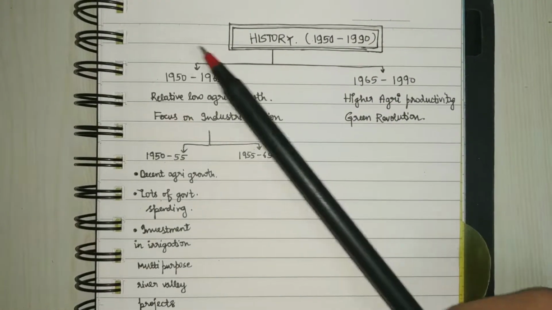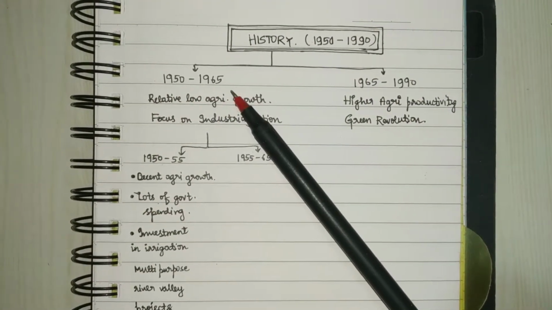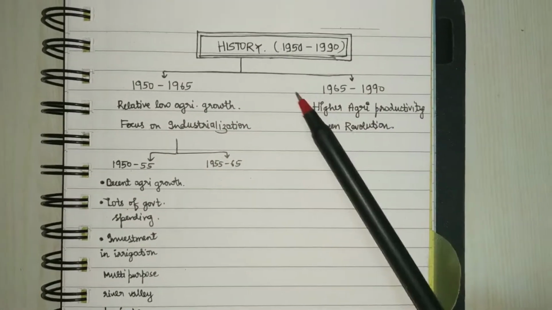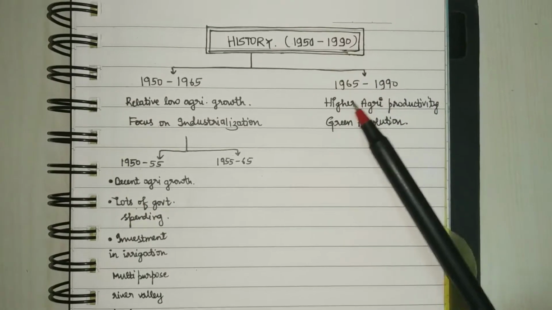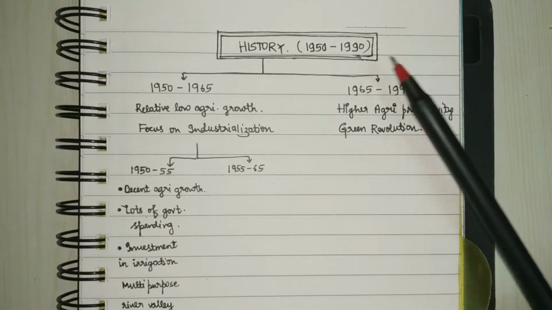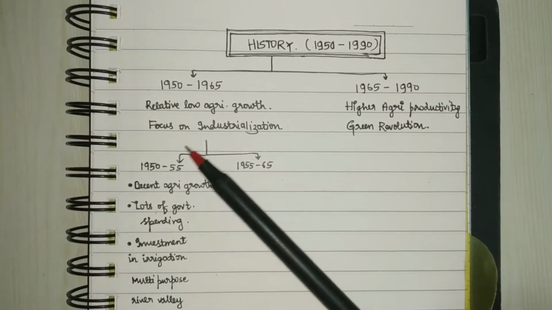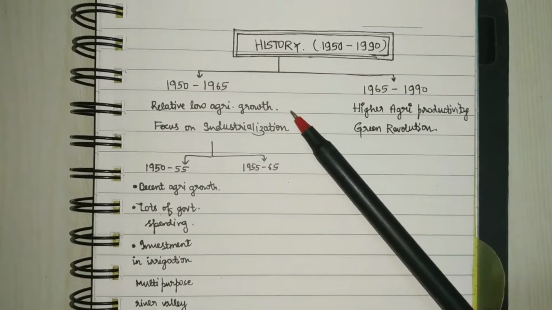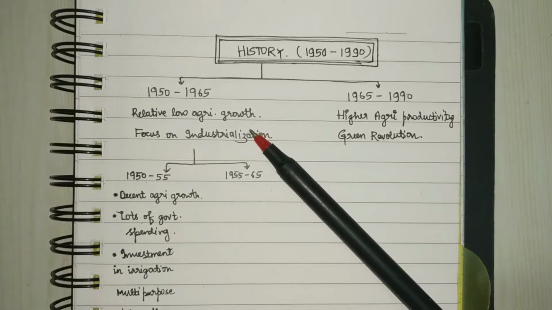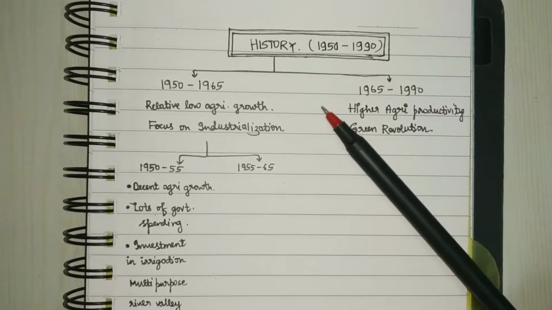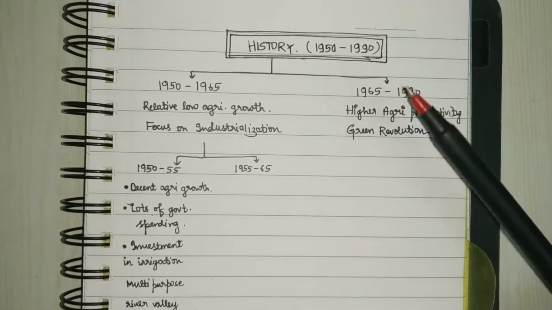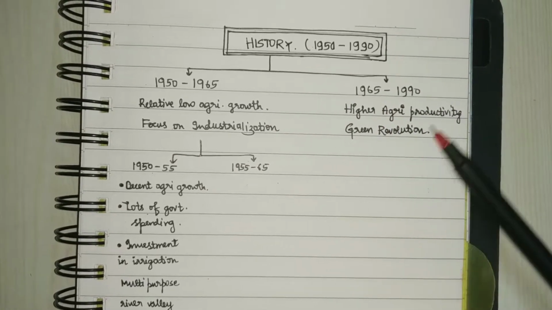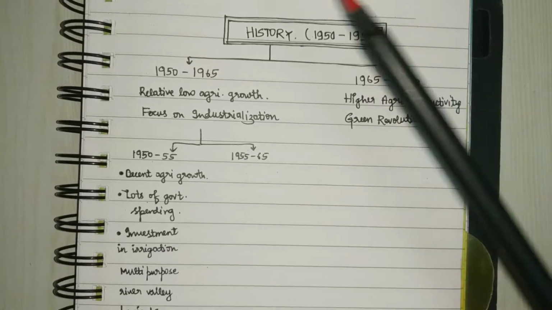Now in the first 15 years, that is 50 to 65, there was relatively low agricultural growth as compared to the other half, the next period, 65 to 90. And the reason was because of lots of focus on industrialization, right? Compared to that, in the second period agricultural productivity soared, and this was because of the Green Revolution.